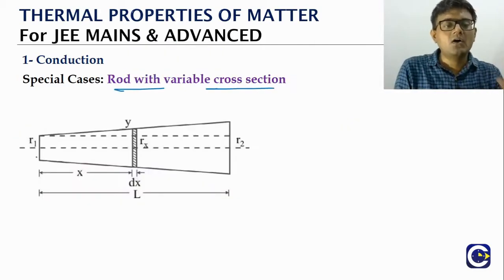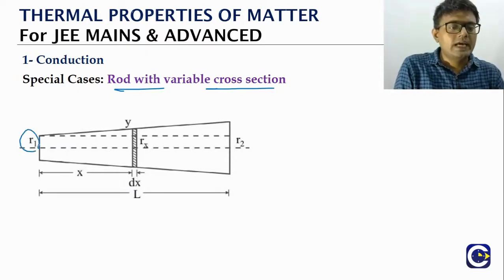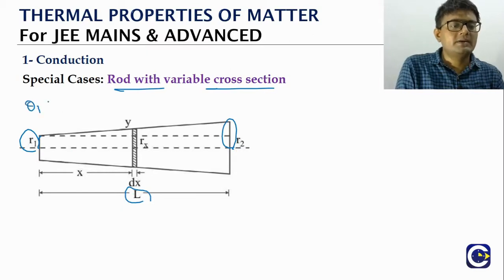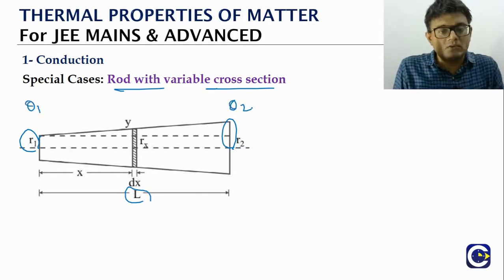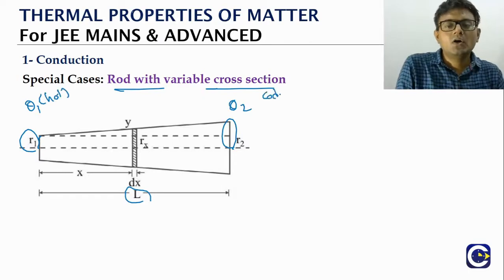If you have a rod of variable cross section, with radius r1 here and r2 over here, the length of the rod is L, and the temperatures of the two ends are theta1 and theta2, where this is the hot end and this is the cold end, the heat will obviously move from the hot end to the cold end.